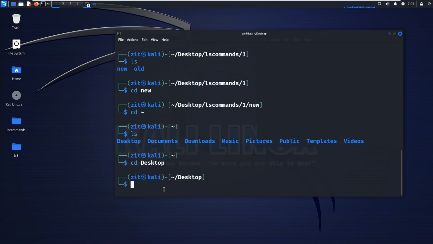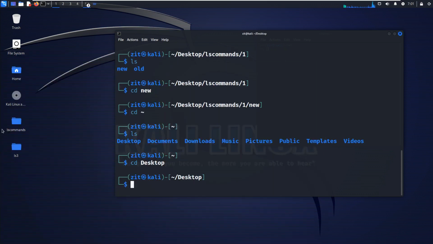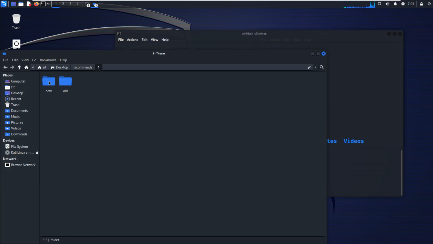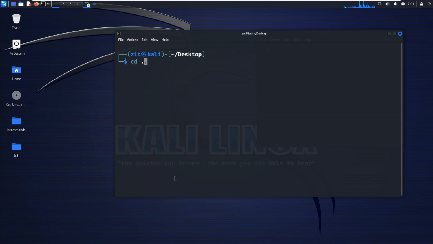Okay, I want to come directly to, for example, this new folder. How do I come in? I will show how to come to this new folder directly. There is a command for us. You should type cd. I will clear this terminal first.